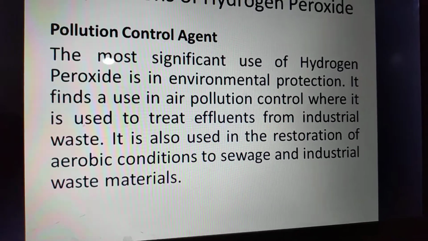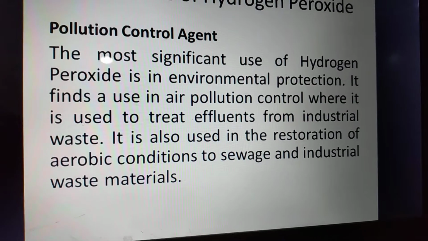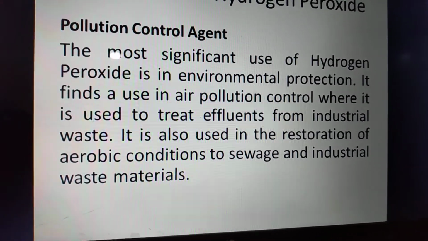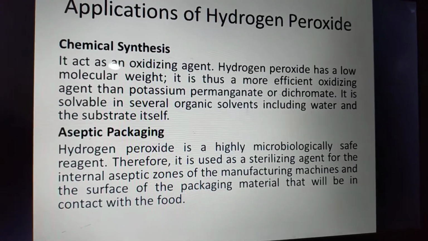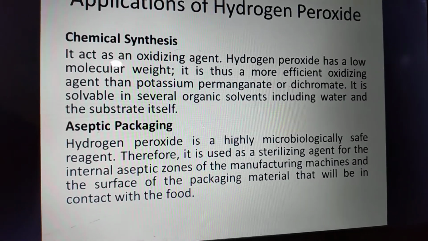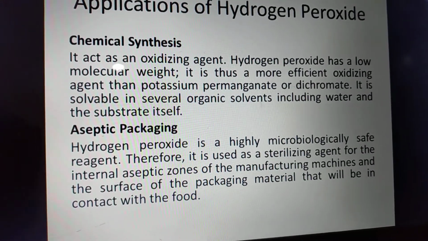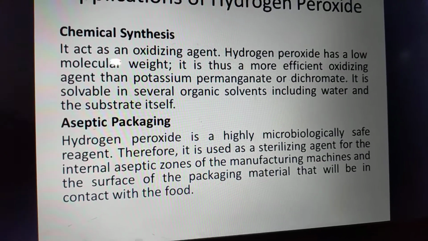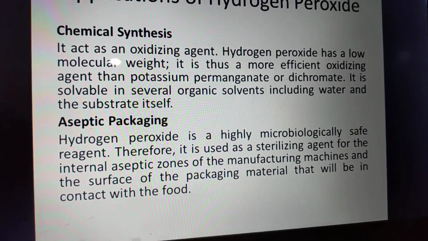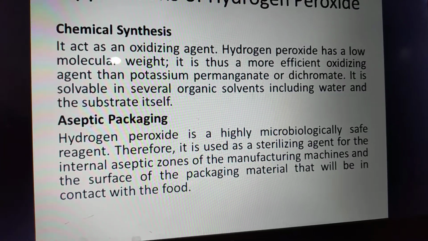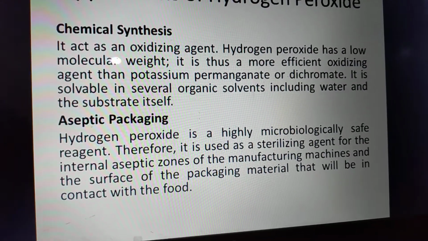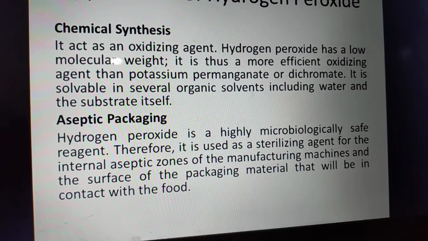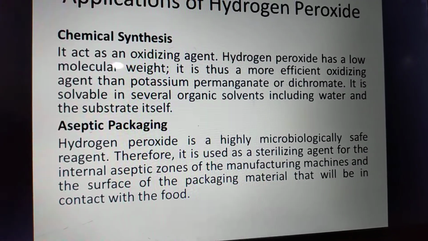It is also used in the restoration of aerobic conditions, in which oxygen is needed, in sewage and industrial waste material. Chemical synthesis. It acts as a good oxidizing agent. Hydrogen peroxide has a low molecular weight, 34, so it is a more efficient oxidizing agent than potassium permanganate or dichromate. It is soluble in several solvents, including water and the substrate itself.